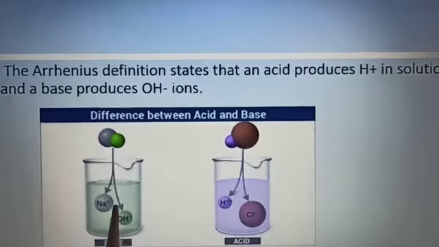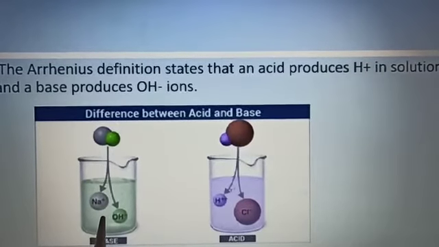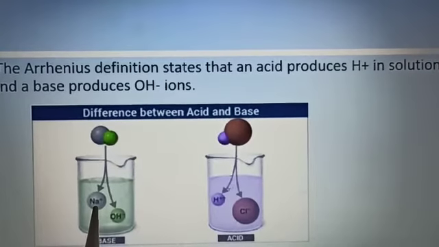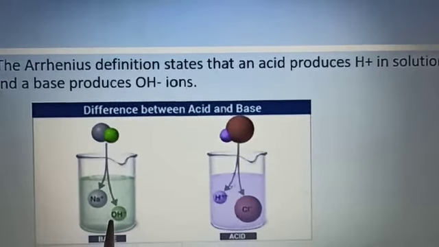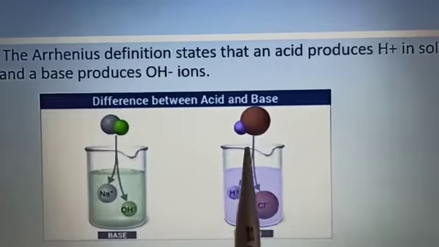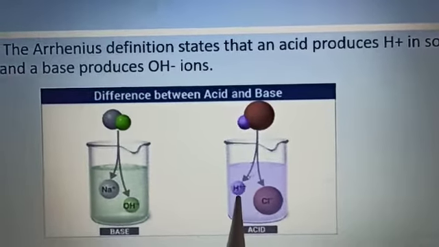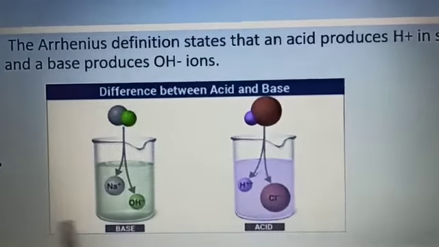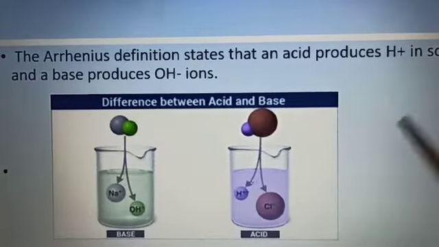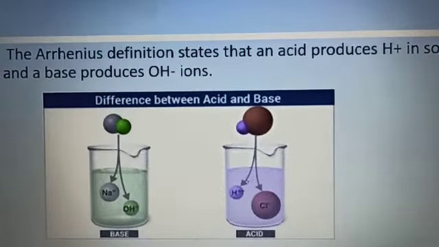You can see this is the base NaOH, and when it is dissolved in water it dissociates into Na plus ions and OH minus ions. And this is HCl. When it is dissolved in water, it dissociates into H plus ions and Cl minus ions. So always remember, acids produce H plus ions, whereas bases produce OH minus ions.